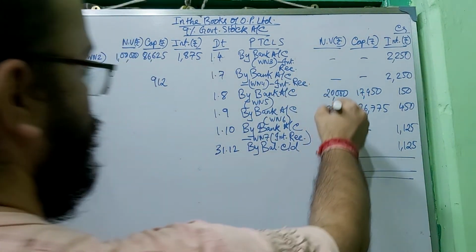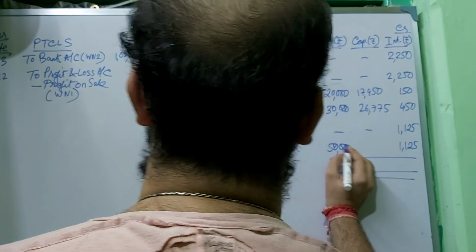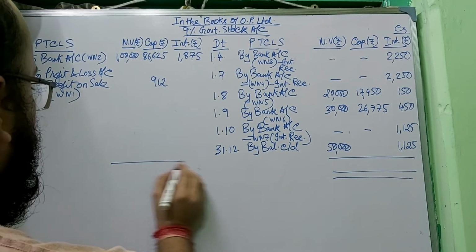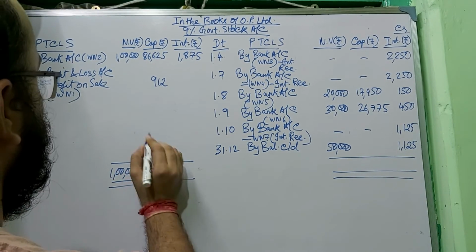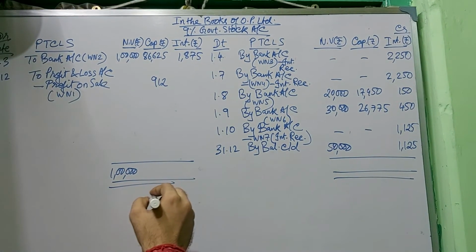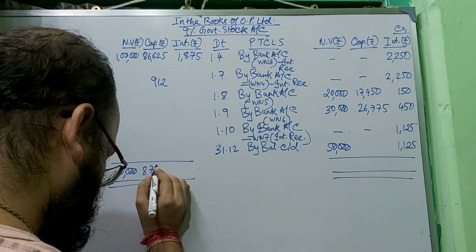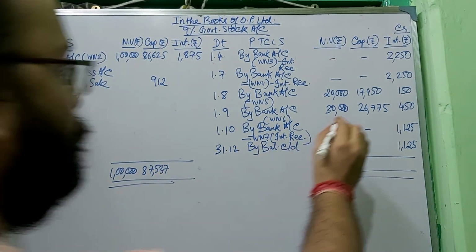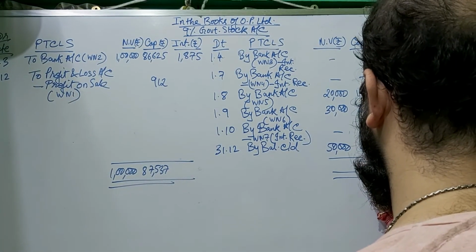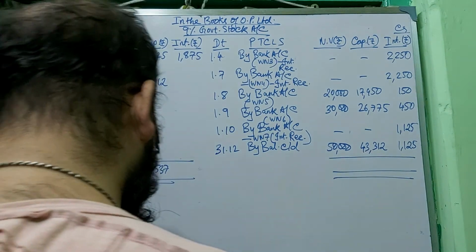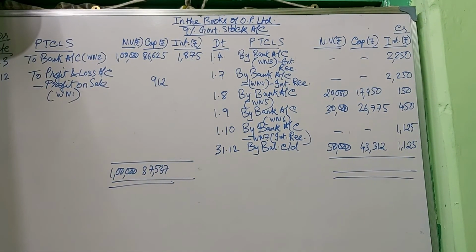Now the balance sheet. This is 50,000, so the balance came 50,000 over here, and now it came 1 lakh. You just balance it. It is 87,537. Remaining balance will remain 43,312. If you see working note 1, the last in the cost column, balance means the cost column.